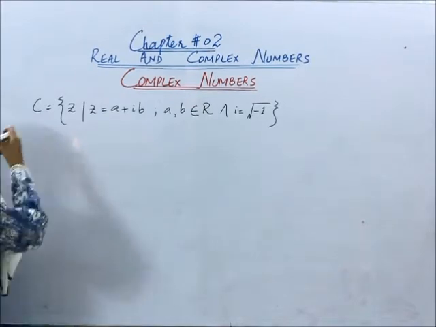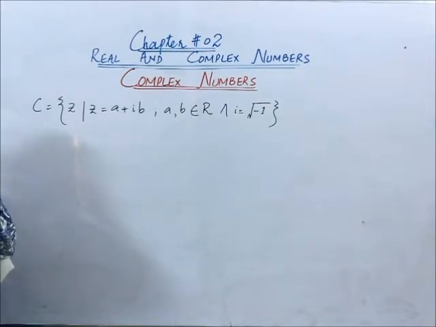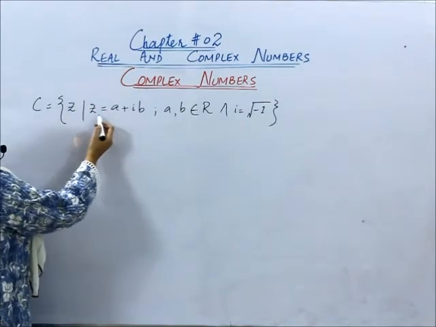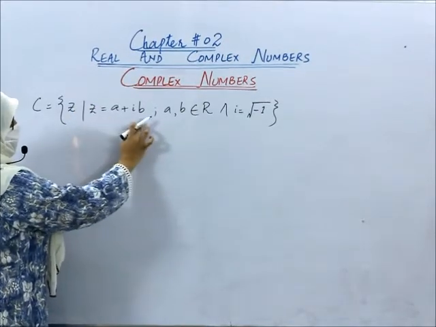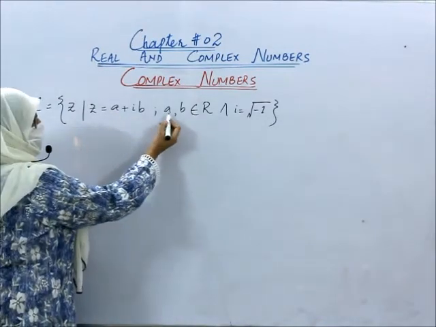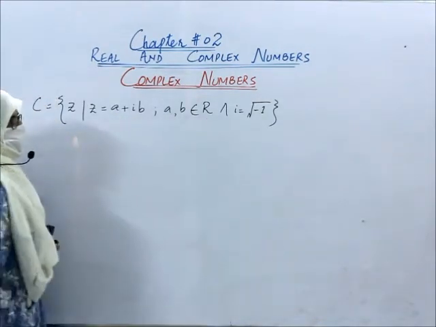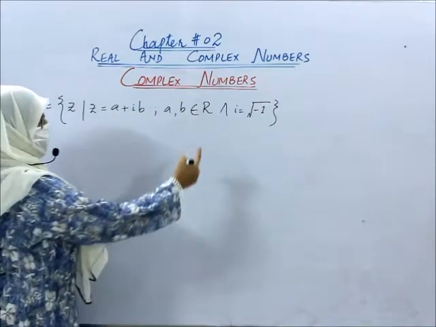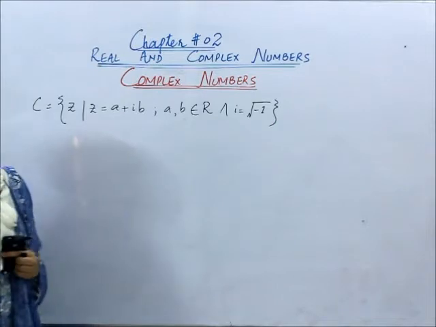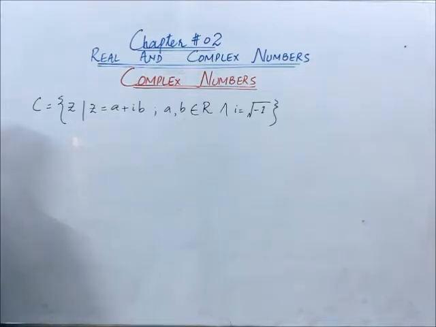Okay students, set of complex numbers could be defined like this: z such that, this line is for such that, z is equals to a plus iota b. Complex number would always be written in this form. Here a and b belong to the real numbers. They would always be real numbers. And this sign is for and iota is equals to square root of minus 1, as we have studied now.